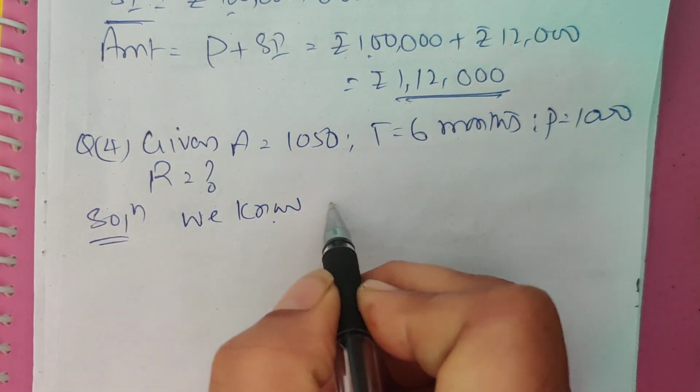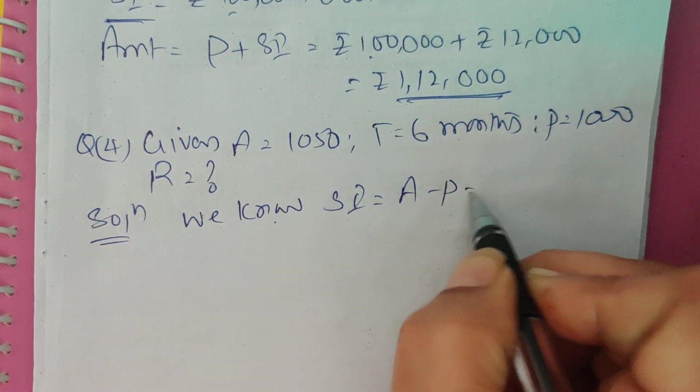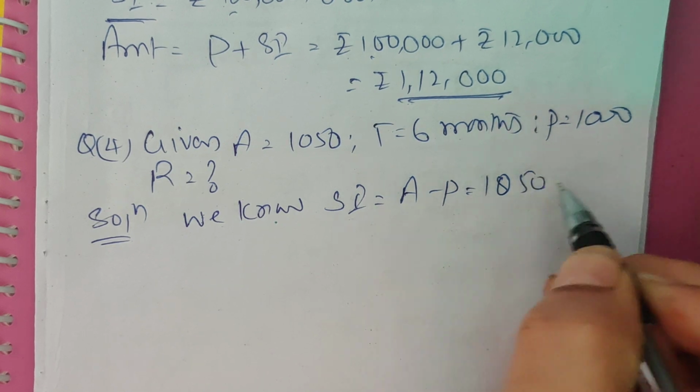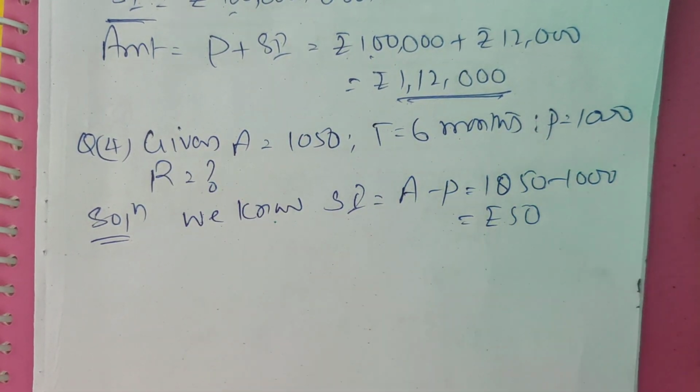We know simple interest is equal to amount minus principal. 1050 minus 1000 is equal to rupees 50.